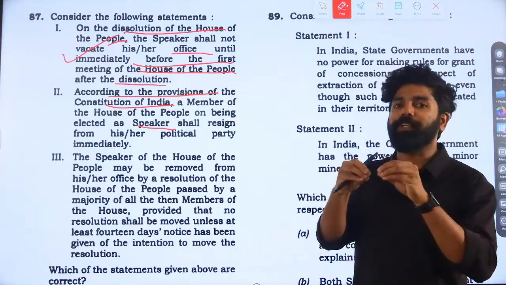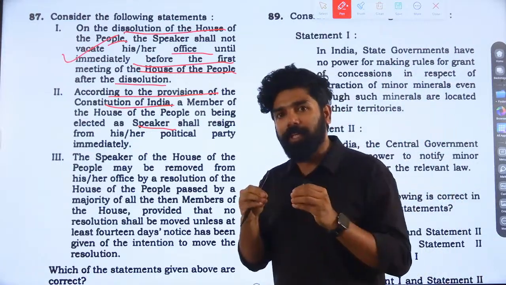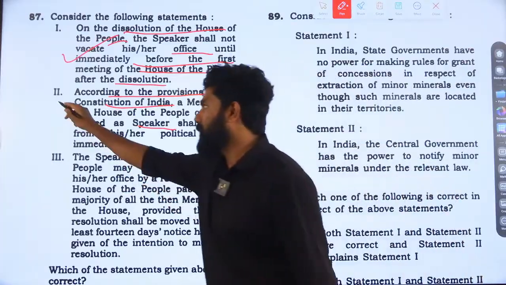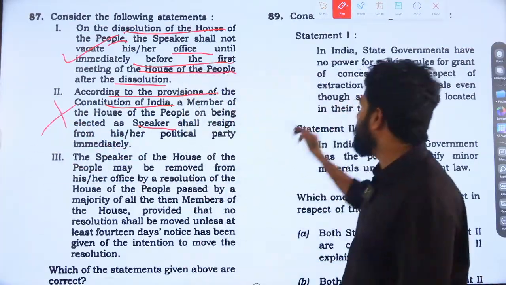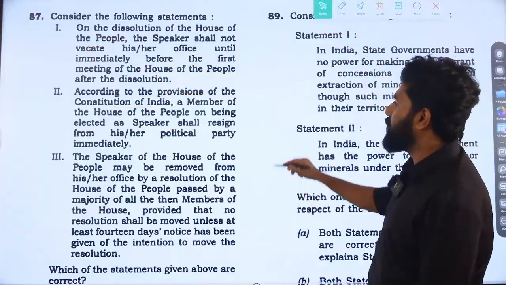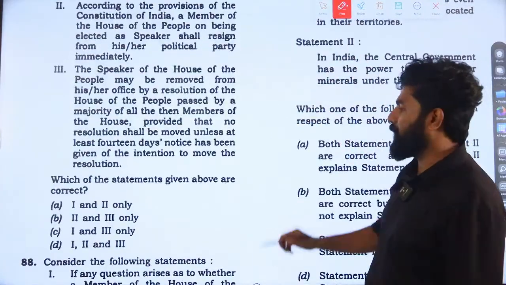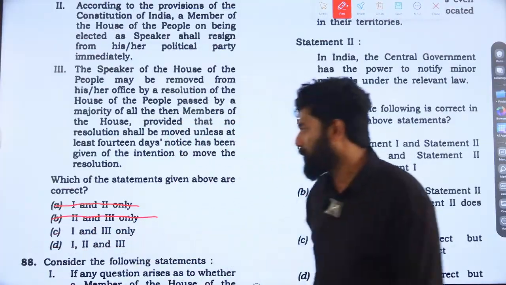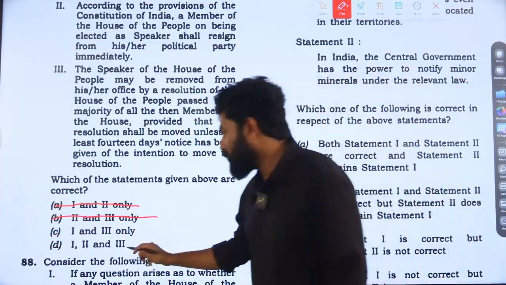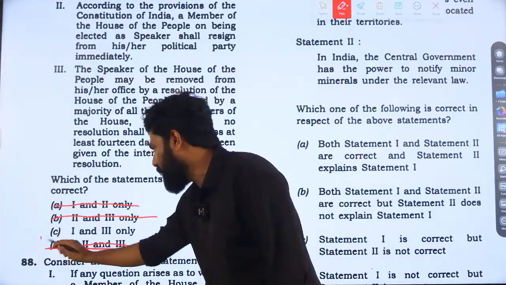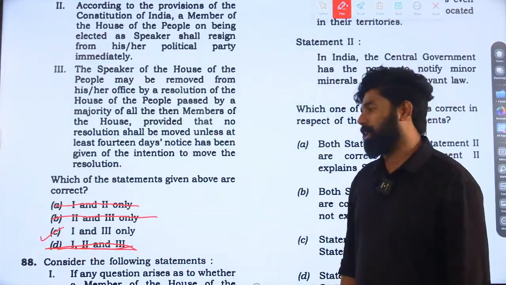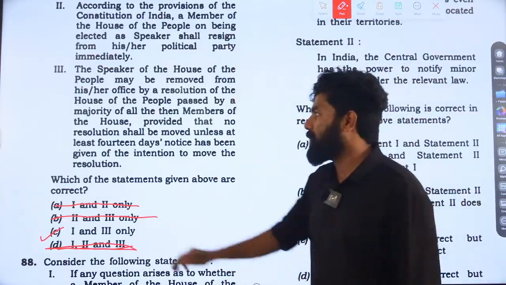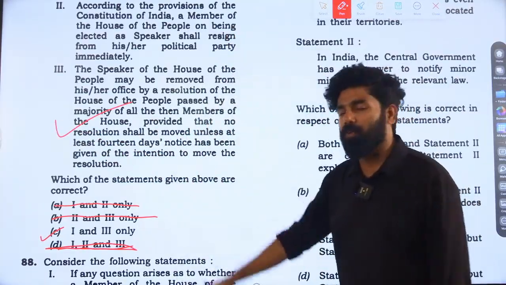That's basic knowledge that we should have. There is no such provision within our Indian Constitution where the Speaker should resign from their membership of the political party. So statement 2 is incorrect. This question is very easy if you know statement 2 is incorrect. We can directly eliminate the options that include statement 2, and finally we are left with option C, 1 and 3 are correct. Already we have confirmed that statement 1 is correct, so statement 3 is also correct. The answer is 1 and 3.